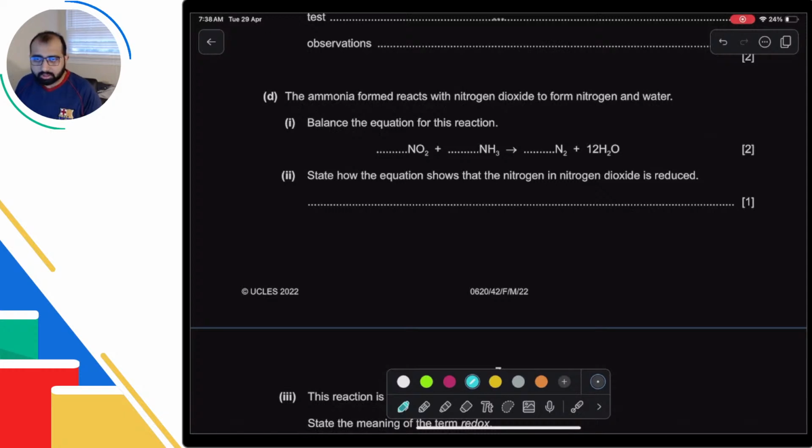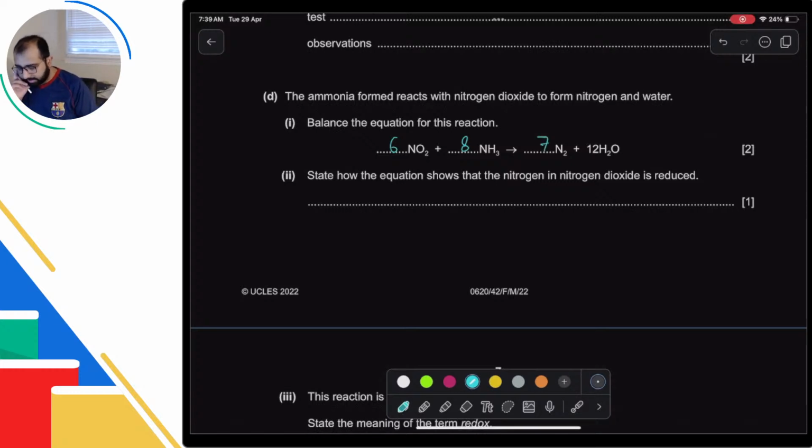Balance the equation. So nitrogen and water, let's balance this. You have 2 nitrogen, which is obviously what you have. Hydrogen we have 24. So this is going to be 8, right? 8 times that. And that means I need to have 12 oxygen, so that is 6, and that makes a total of 14 nitrogen, so that's 7.